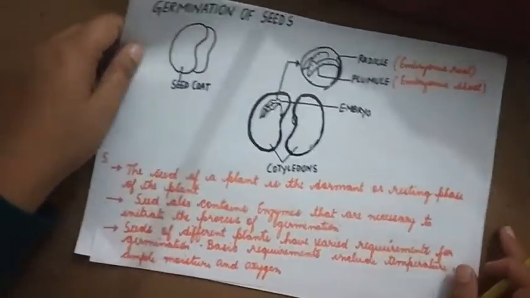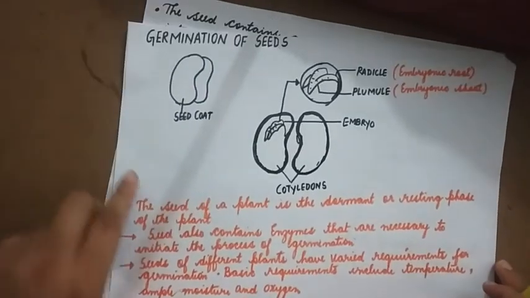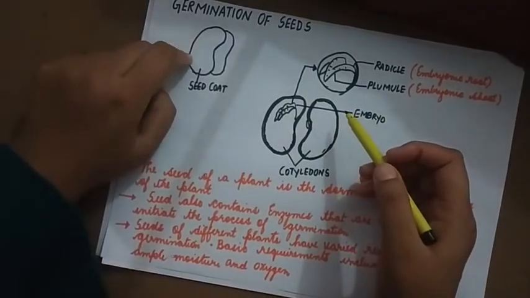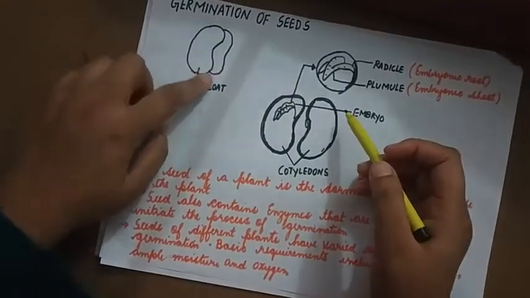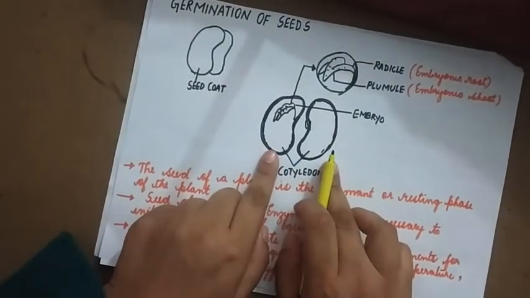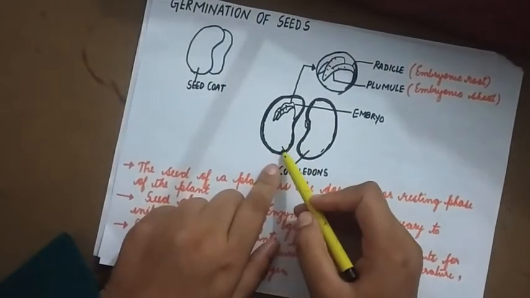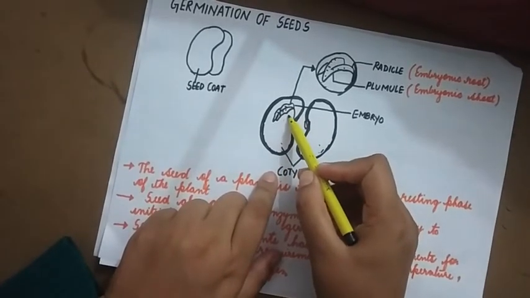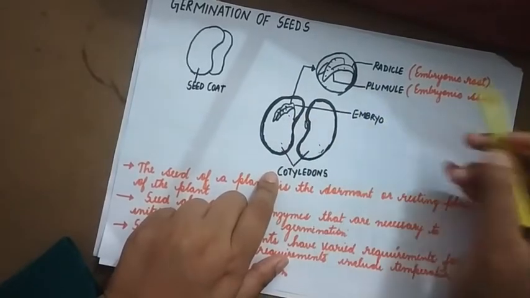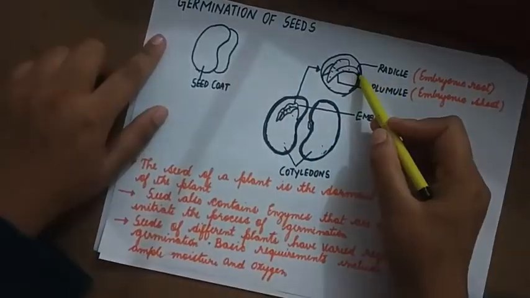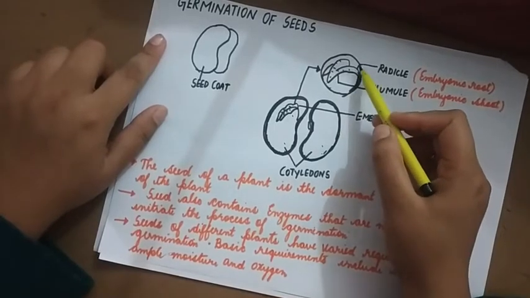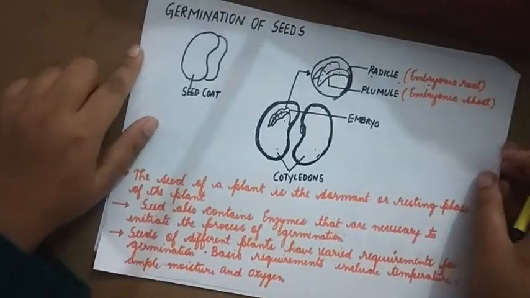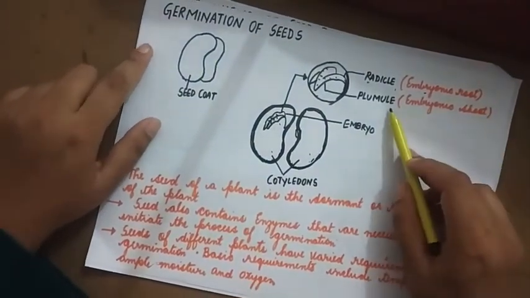Next, moving on to the germination of seeds. Now, if you look at the structure of a seed, it has the presence of a seed coat. If I break open the seed coat, I find cotyledons. There are 2 cotyledons, and inside the cotyledon I have a structure called the embryo. If I enlarge the embryo, this small portion that is attached is known as the radicle. This is the embryonic root, which forms the future root system in the adult plant.